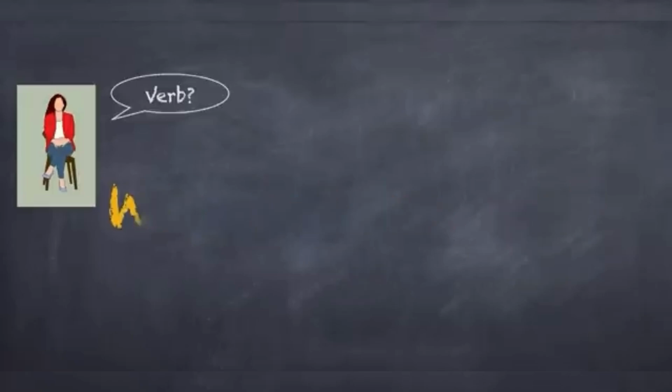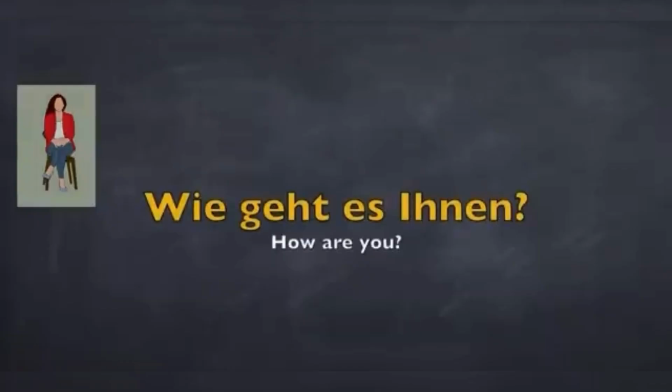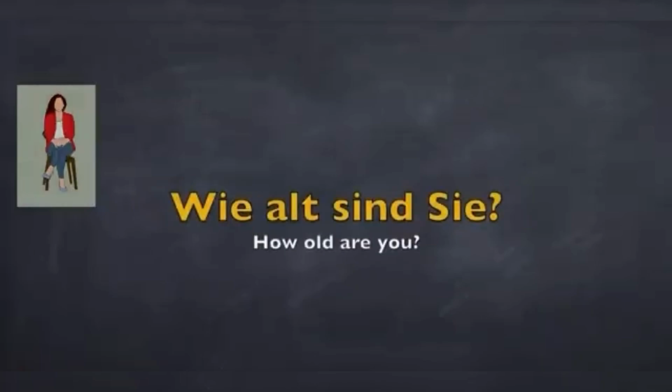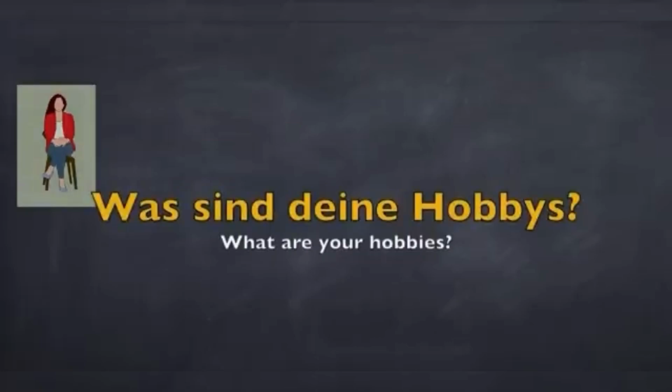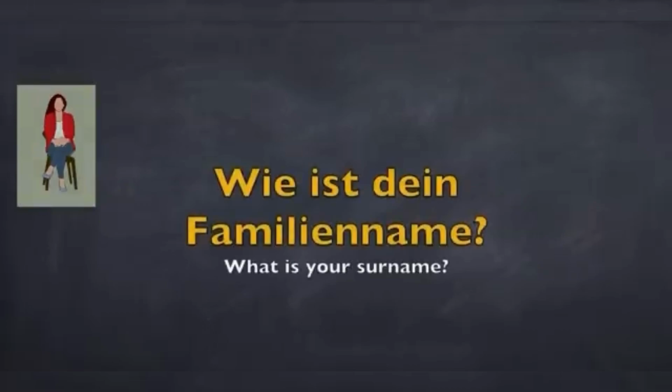Here are some more W-Fragen. Wie geht es Ihnen? Wie alt sind Sie? Wo wohnst du? Was sind deine Hobbys? Wie ist dein Familienname? In all these questions, the verb is in the second position and the subject follows the verb. Now we move on to the next type of questions.